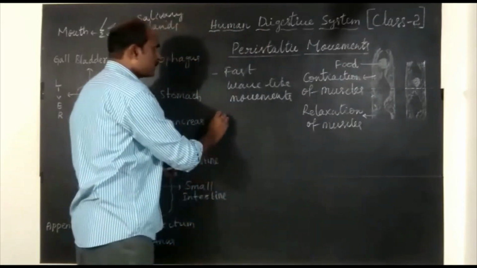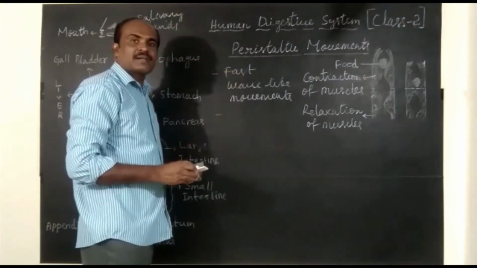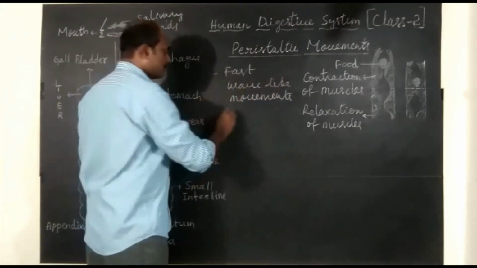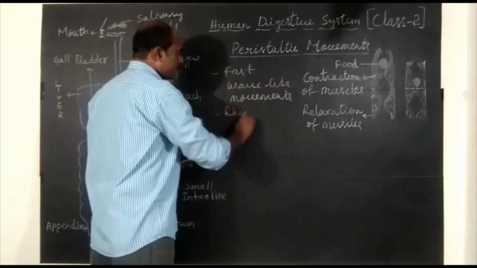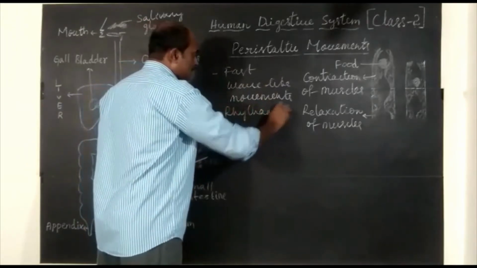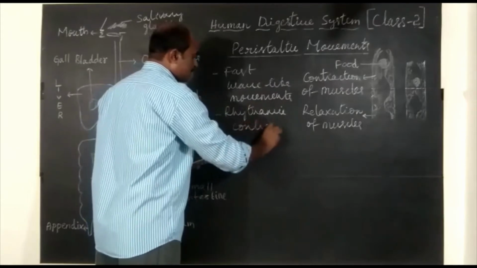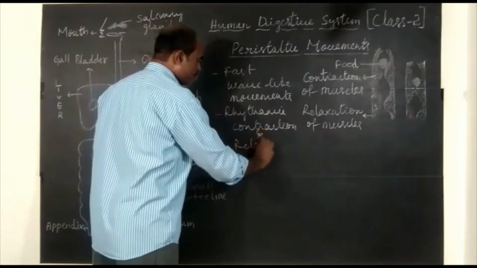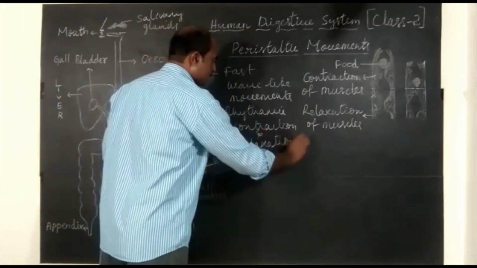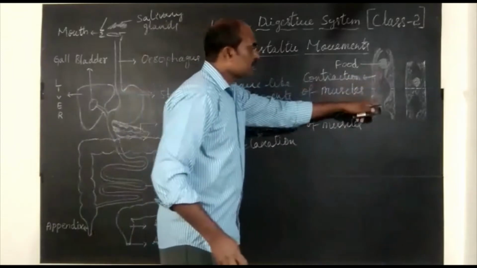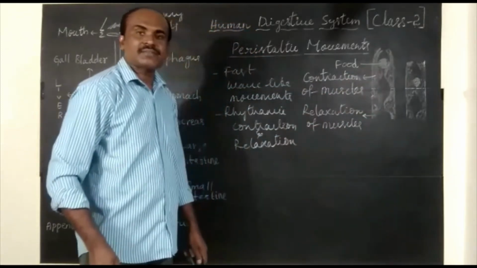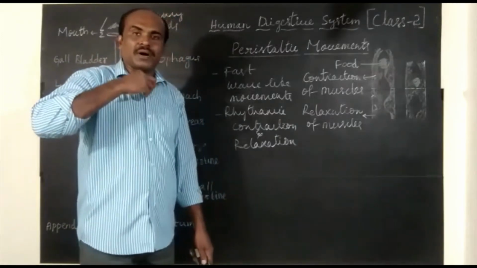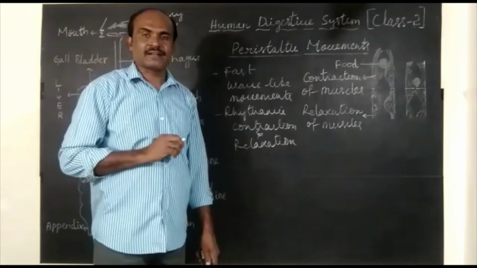So therefore, peristaltic movements are rhythmic contraction and relaxation of muscles of the esophagus. As a result of this, food is pushed down all along the length of the alimentary canal.